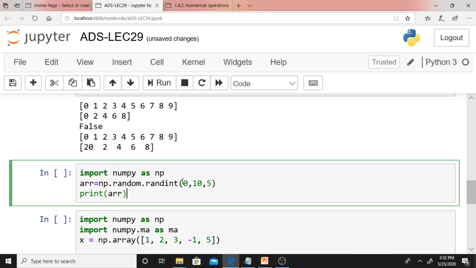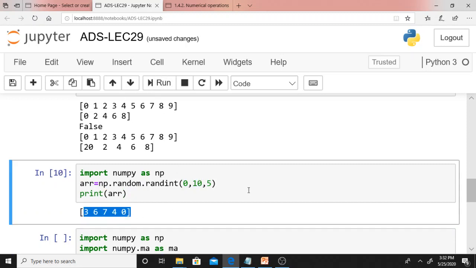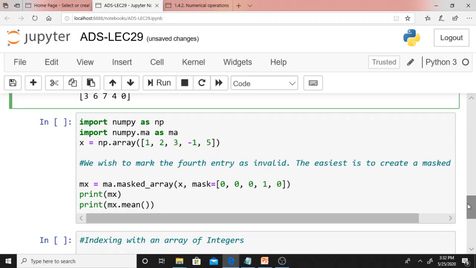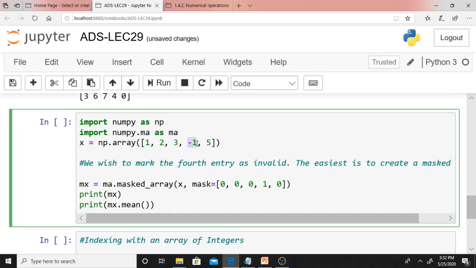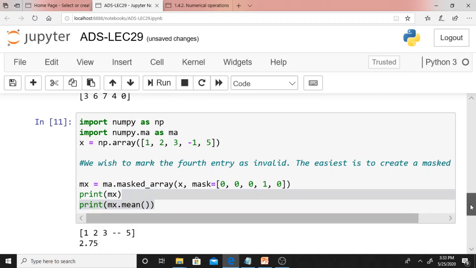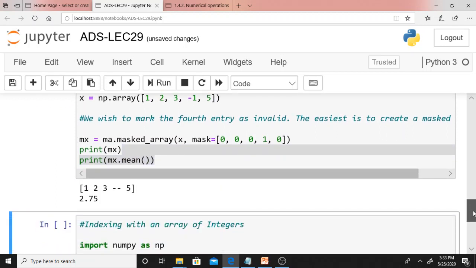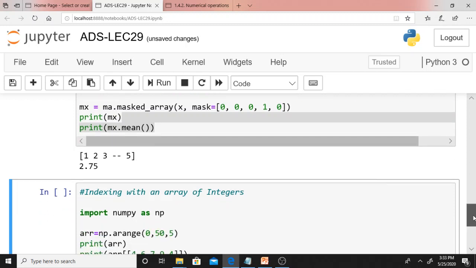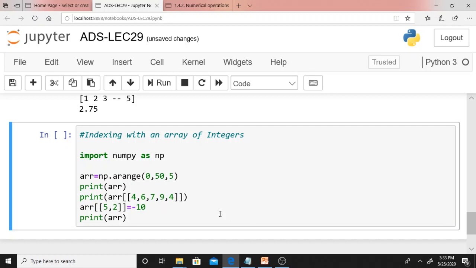Here np.random.randint will create 5 random numbers. This 0 is start, your 10 is end. In between, how many random numbers will it generate? It will generate any 5 random numbers between 0 and 10. This also I discussed about mask here. Let me treat this -1 as an invalid value. 1, 2, 3, at the fourth index you have got -1. Therefore, first 1, 2, 3, and at the fourth place I am keeping 1. Means this particular value will be masked. Then if you display, you can perform different applications. These masked values have got significance in real data science applications. In future classes I will discuss.